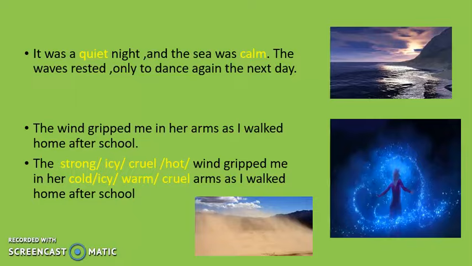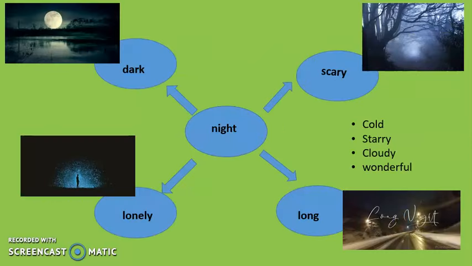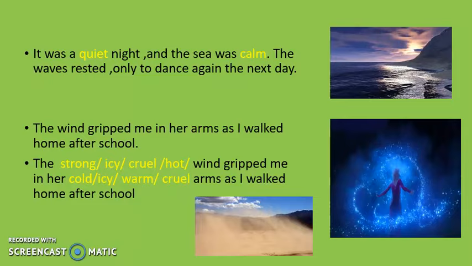Now question number 2, how is the night described in the poem? The night is described as a moonlit night, right? I've already told you this. Write 2 other adjectives to describe the night. Can you tell me 2 other adjectives? If you remember, we have already done this over here. So you can write any 2 of the adjectives given here. It's up to you, okay? Then they are asking you to underline the adjectives in the sentences, okay? In question number 3, you need to underline the adjectives. In question number 4, they are asking you to rewrite the sentence using an adjective, okay?